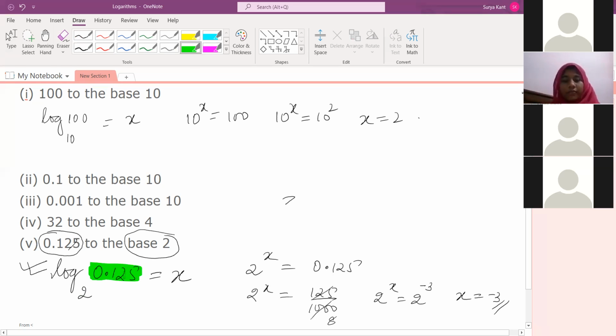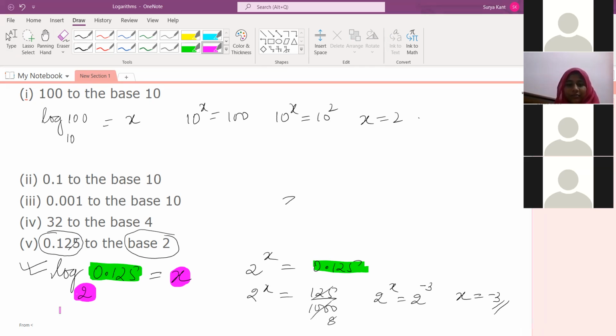So this will come to the right hand side, and the left hand side will be 2 to the power x. Is it clear, Sai Charan, or not? Sir, means 0.125 equals x, sir. Then if the base is 2, the power will be x, sir.